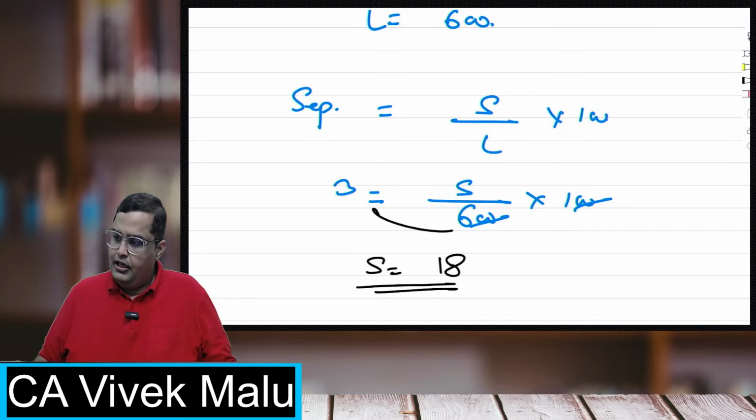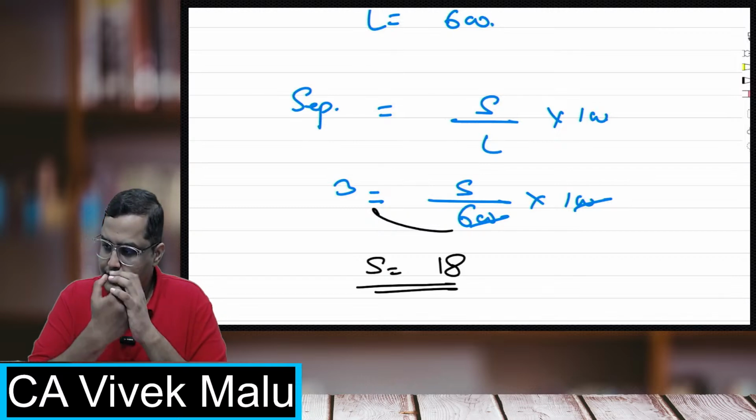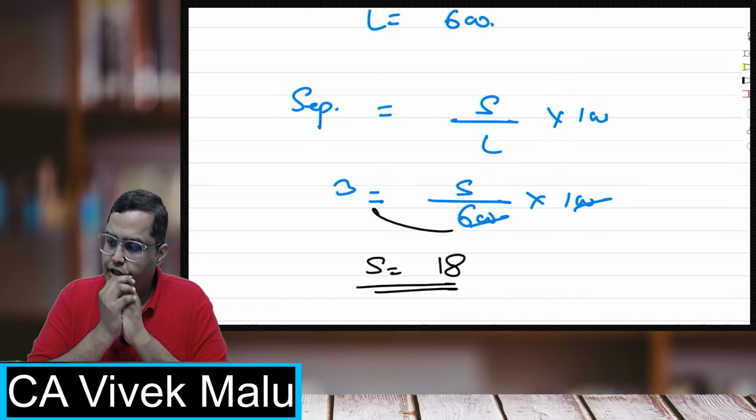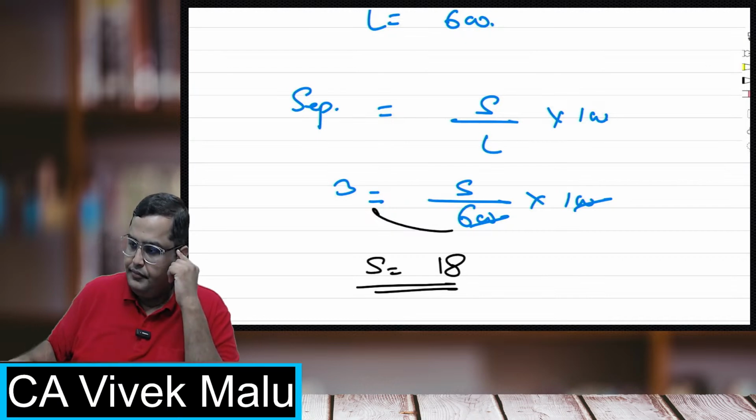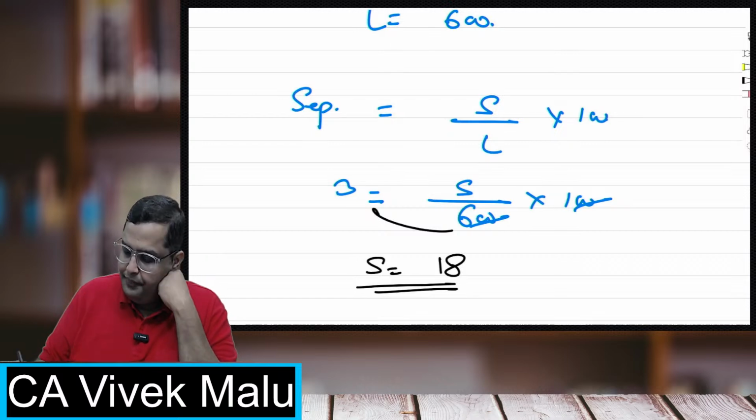Perfect. Absolutely perfect. So separations are 18. Everybody, your answers are correct.